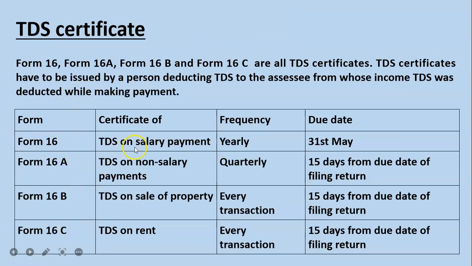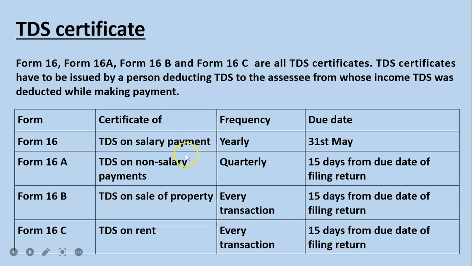Form 16 means it is TDS on salary. You have deducted TDS from your employee, then you have made the payment to the government. So then you have to generate Form 16. Once you have filed the return, all the TDS certificates will be available in the portal. You can download it and give it to the employee, so they also know what TDS has been deducted and paid to the government. Using these forms, they will be deducting those amounts while they are making the payment to the income tax, because these taxes are already paid to the government.